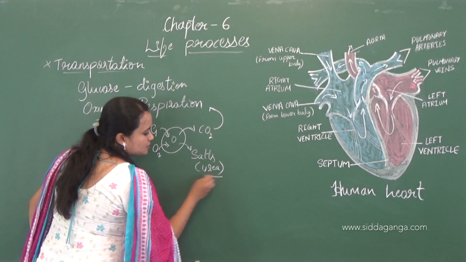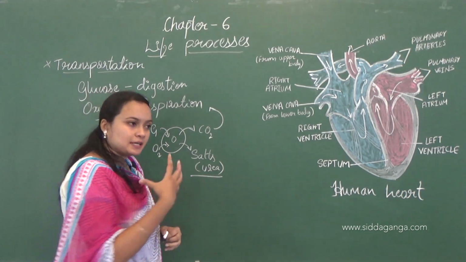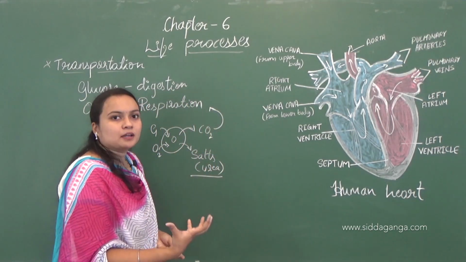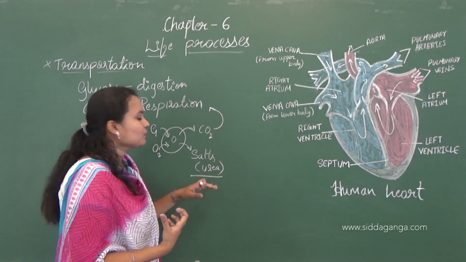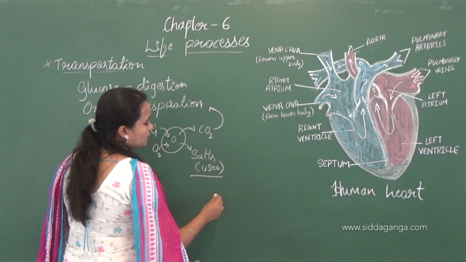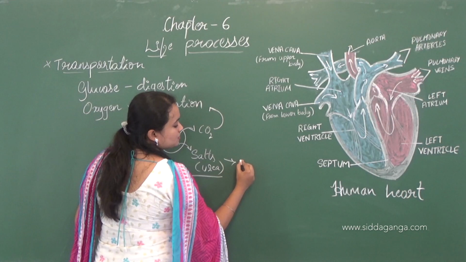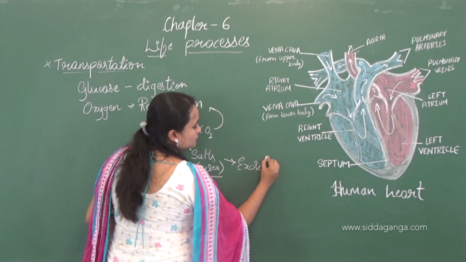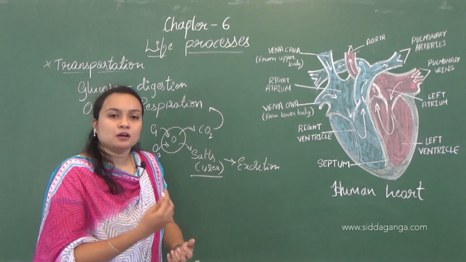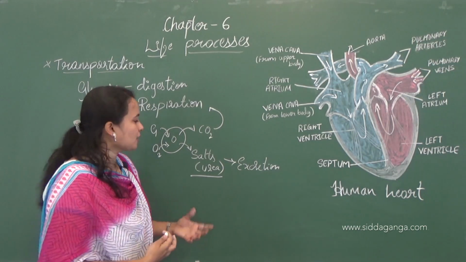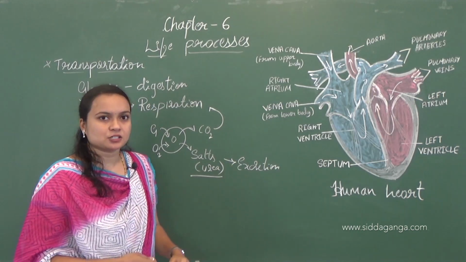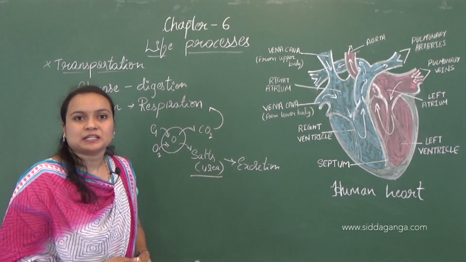And the salts, this urea which is present, if it is present in our body for a long time, it will be harmful, so it must be eliminated from the body. The process called excretion is responsible to take out harmful salts or harmful byproducts from the body. So the excretion process is responsible to eliminate these salts.